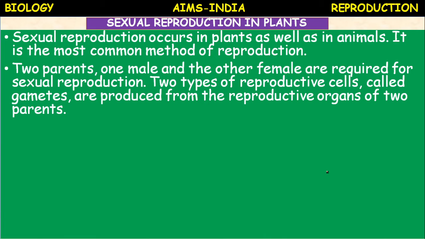Here, sexual reproduction refers to the process of development of new individuals through the formation and fusion of male and female gametes. Sexual reproduction is also called amphimixis, syngenesis, or amphigony.